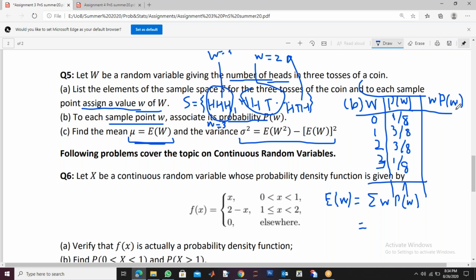So what is the first one? First one is 0. The second is 3 by 8. Third is 6 by 8, because 3 times 2 is 6. Don't cancel, keep writing 8 in the denominator, it will be easy to add. 6 by 8 could be 3 by 4, but don't write 3 by 4. Now if you add them, 6 plus 6 is 12 by 8, right? So this is the sum of w p(w). So 12 by 8 is 1.5.